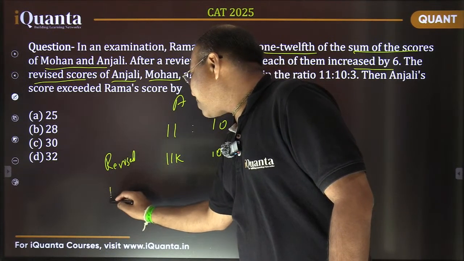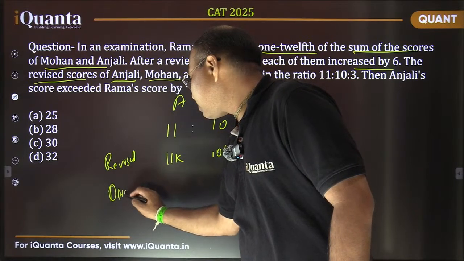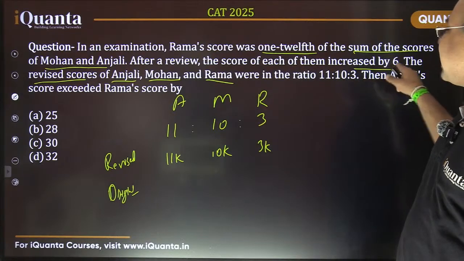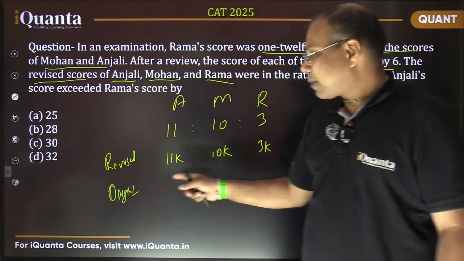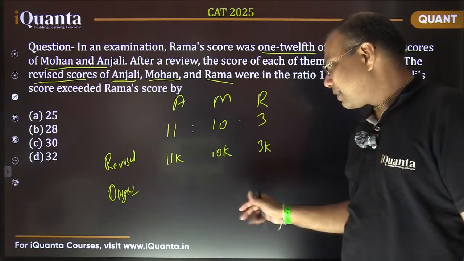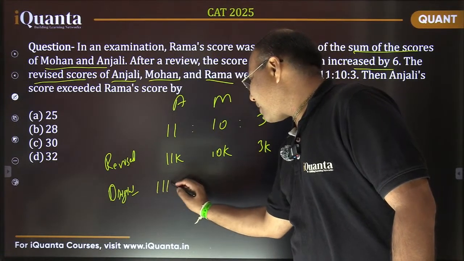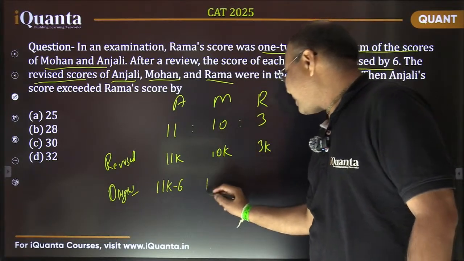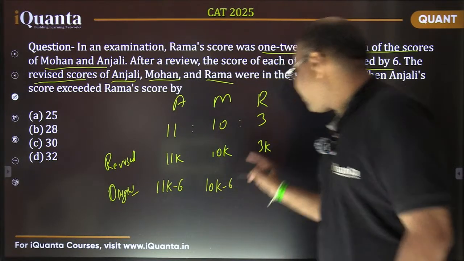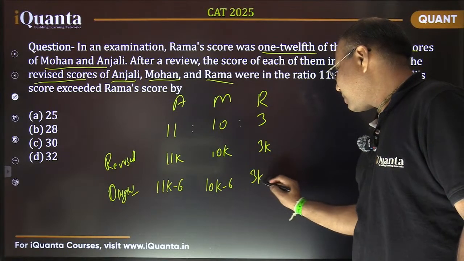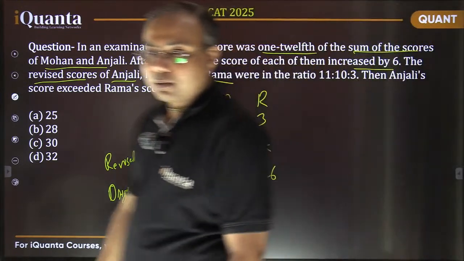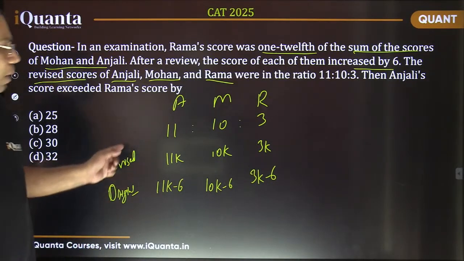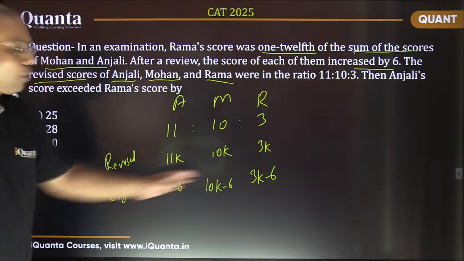So what were the initial scores, or original scores? Because these scores have been increased by 6, the original scores must be 6 less than that. So the original score must be 11k minus 6 for Anjali, 10k minus 6 for Mohan, and 3k minus 6 for Rama. So in terms of this common multiplier k, we know all the scores of these 3 persons.